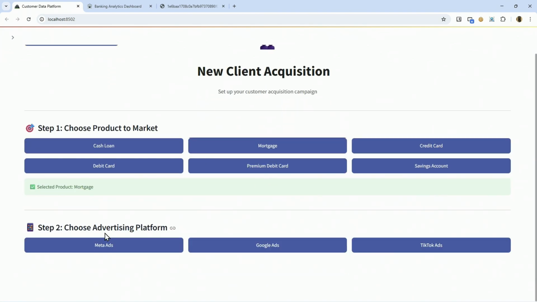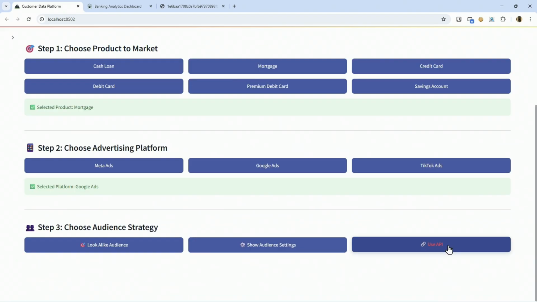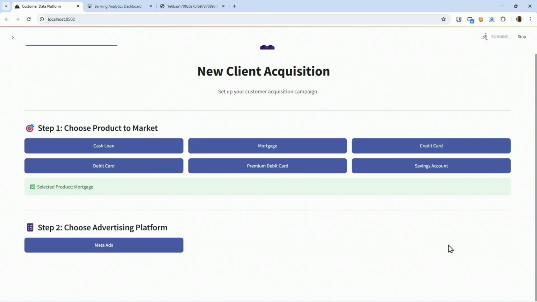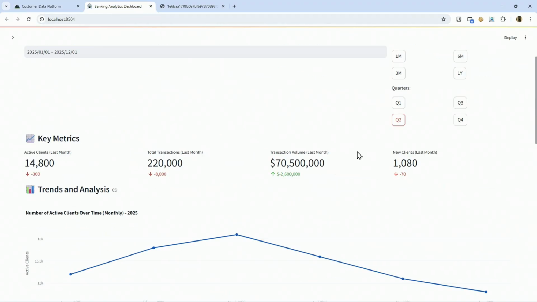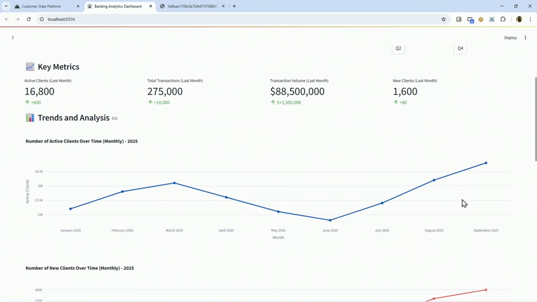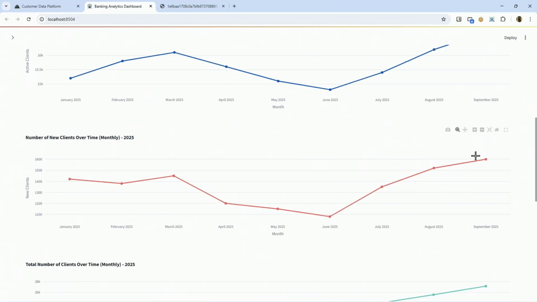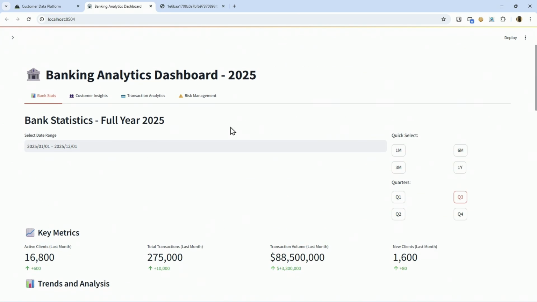So after picking the product, we're prompted to pick the platform where we want to promote it. It could be Meta, Google Ads, TikTok. In this case, we're going to proceed with Google Ads. So after picking the platform, we're using API integration. That's where the platform is automatically uploading all your data into the platform of your choice. So following the results of the campaign, we can see that in the first month, the bank was able to attract 520 clients. And over the course of 3 months, it was able to attract 4,470 clients. And it was able to increase deposits by 4.5 million.